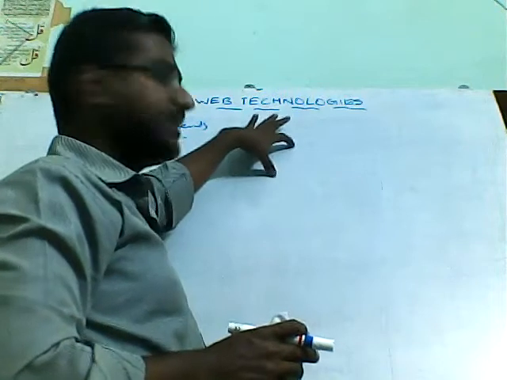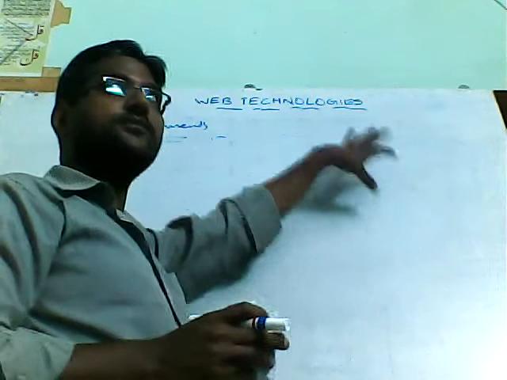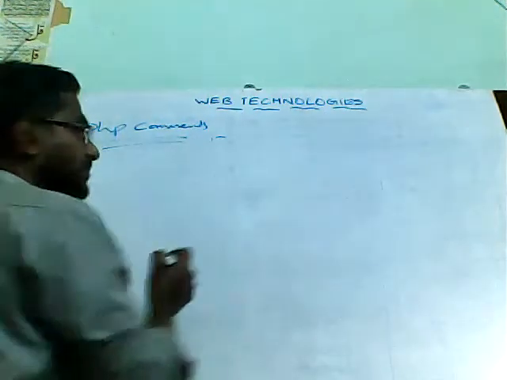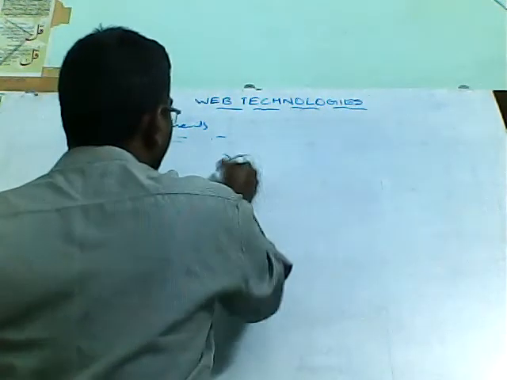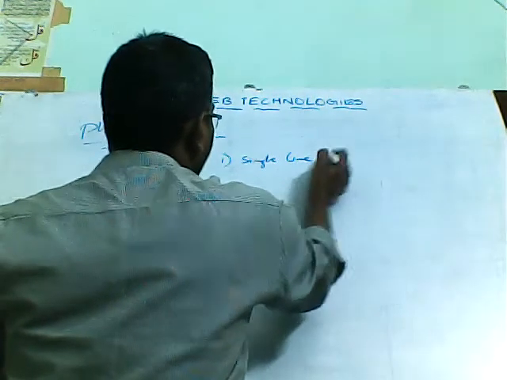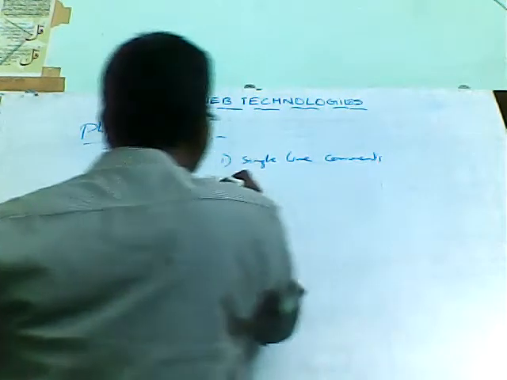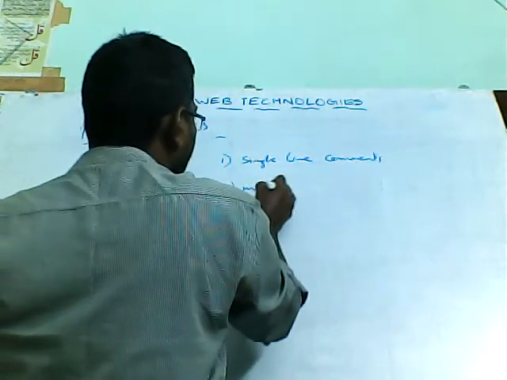These statements, whatever you write as comments, will not get executed. Just for our understanding purpose, we will be writing comments. These are not executable statements. In PHP, we can use different types of commenting, that is single line comments and multi-line comments.